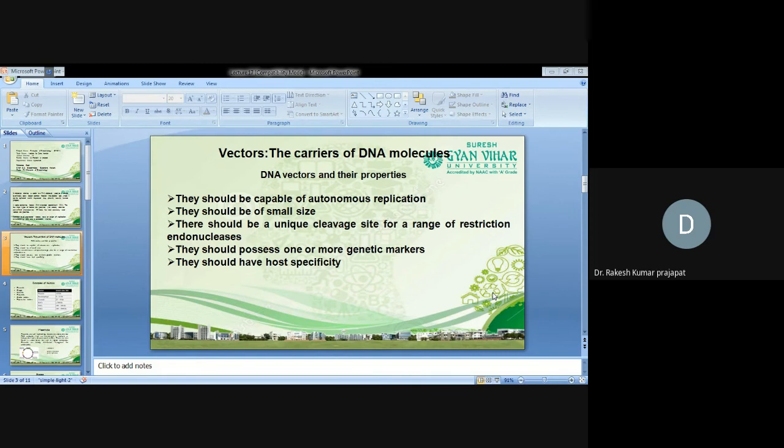They should have host specificity, meaning all these vectors have a unique host specificity. Host specificity means all these vectors have unique sequences, and based on that sequence, the recognition sites are identified by the restriction enzyme. So they are specific to the host.